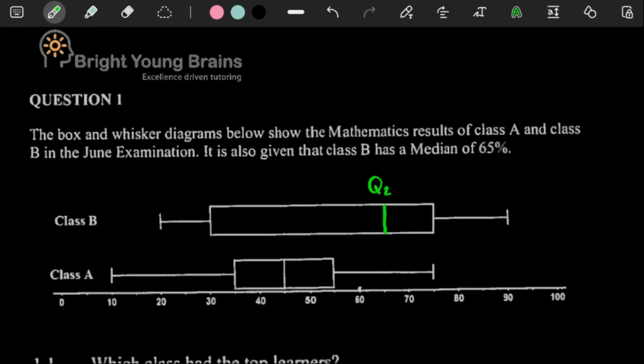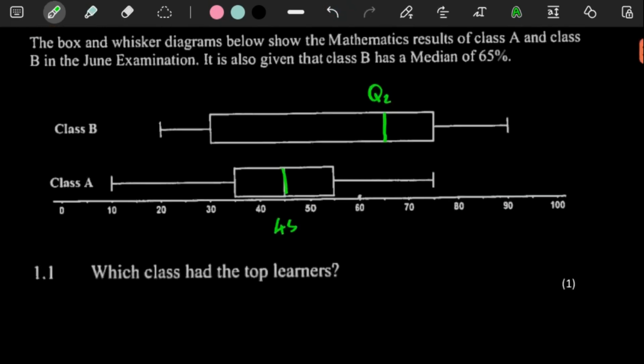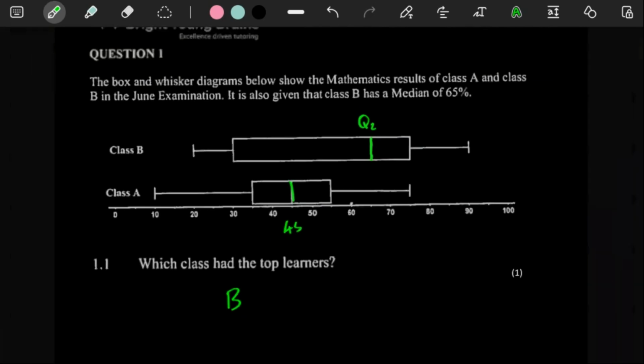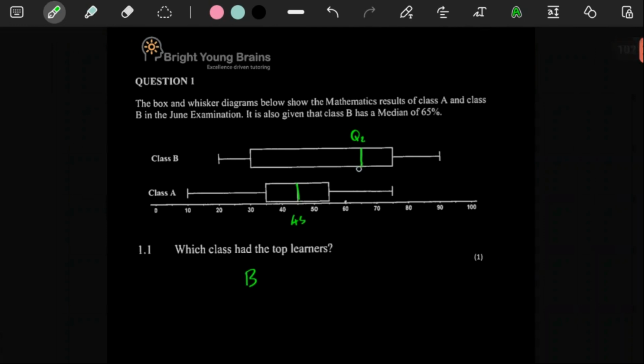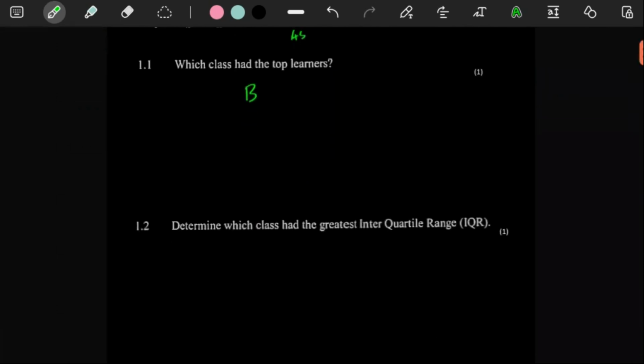So in my own opinion, because the median of class B is higher than the median of class A, class B definitely did better because half the people have above 65%. Here we have like 45%, which is bad. But it says here, which class had the top learners? Here it's definitely B, without a doubt. Reason being, half of the learners have more than 65, while in A half of the learners only have above 45.